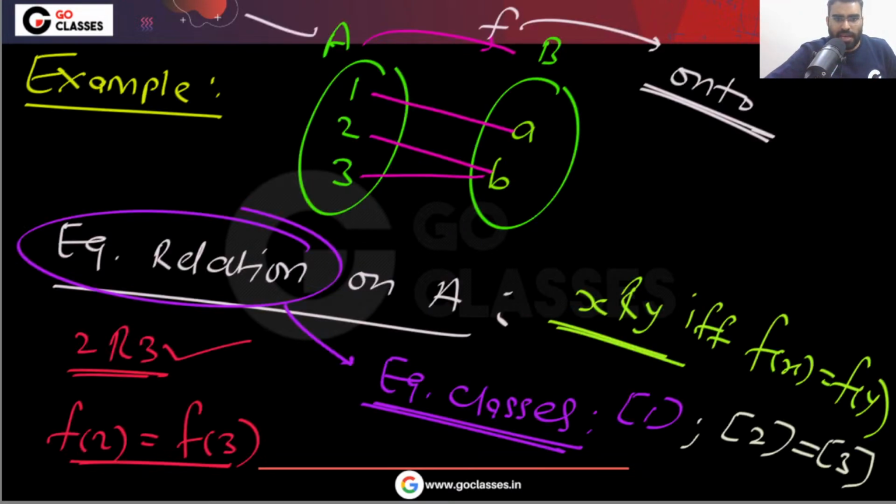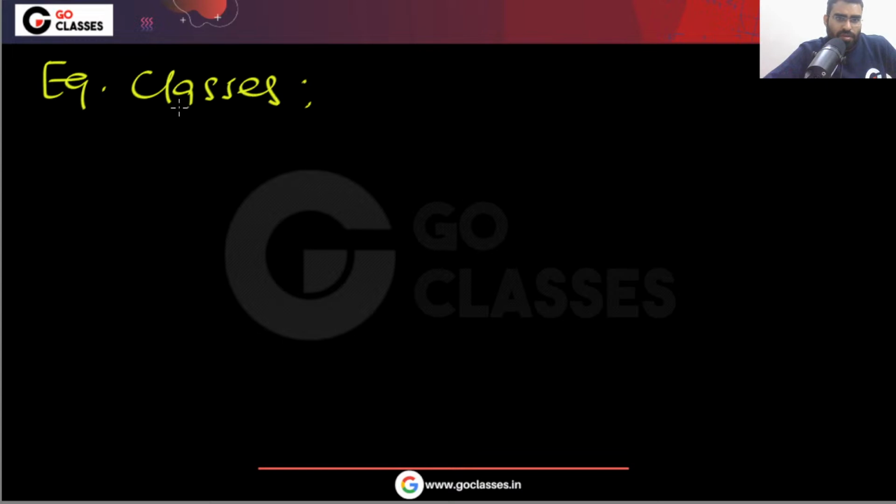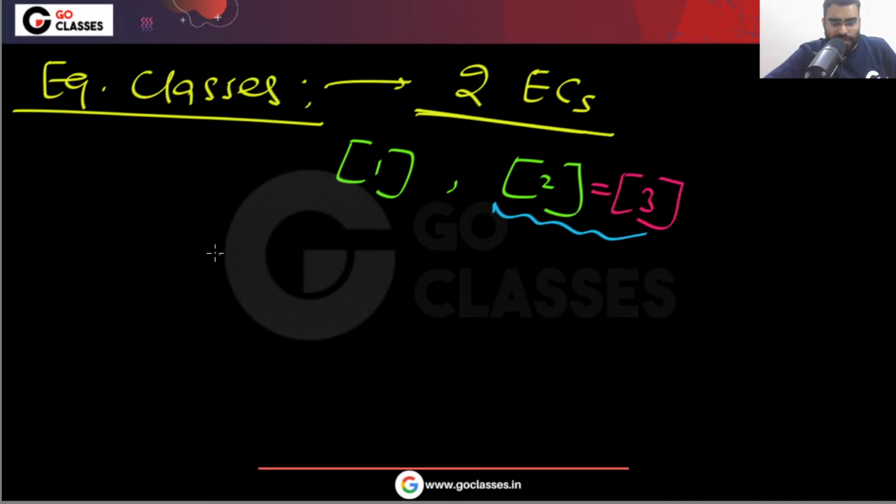So this function is given to you, and finally you got these equivalence classes. There are two equivalence classes. One equivalence class is for element 1, and another is for element 2. Actually, the class of 2 is the same as the class of 3 because they are related to each other: 2 is related to 3, and 3 is related to 2. So ultimately there are two equivalence classes.